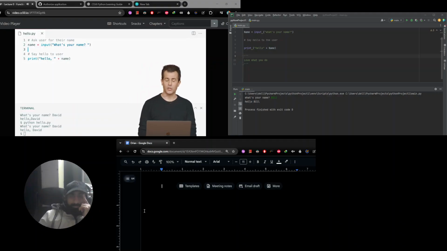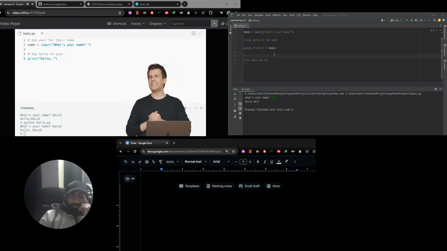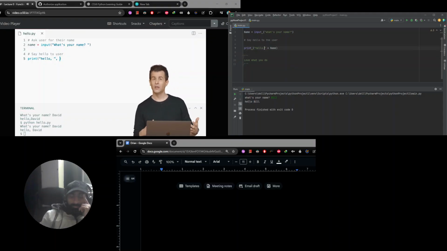It turns out that some functions, print among them, actually take multiple arguments. And it turns out that if you separate the inputs to a function, the so-called arguments to a function, with a comma, you can pass in not just one, but two, three, four, five, onward.